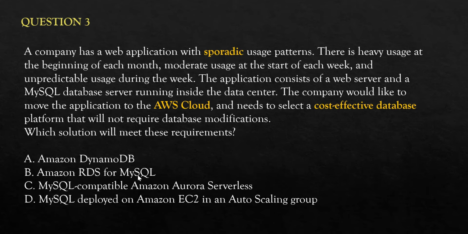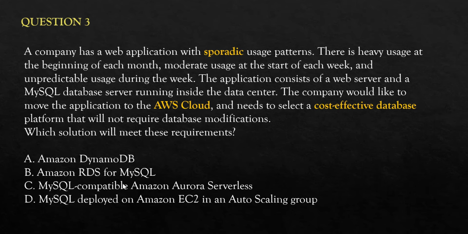B says Amazon RDS for MySQL. This is good, but this is not cost effective, because it's saying sporadic usage patterns. So this database will be provisioned full time, and it doesn't depend whether it's sporadic usage pattern or full usage pattern. It will be available full time. So you will have to pay for the compute since it is on full time.